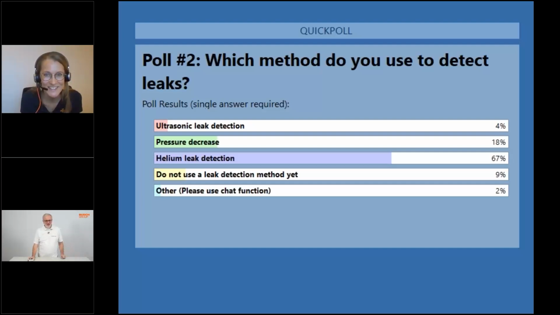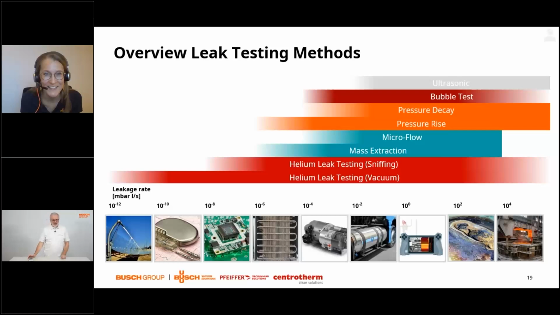Yeah, thank you. So you have shown us what can be the cause of leaks, some selected examples. Our audience has told us what they are using. And let me start with the top end. We have displayed the respective methods of leak detection over a very broad dynamic range, going down from the detection limit of a helium leak detector in vacuum up to very big gas flows. And in order to measure big gas flows, one can use acoustic methods.